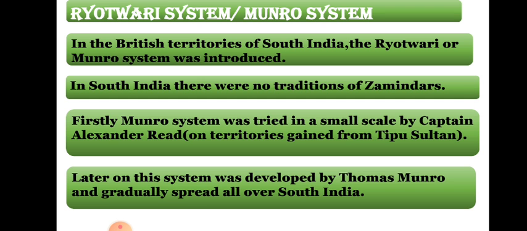After this method succeeded, Thomas Munro tried to apply it on a large scale, that means on the whole of South India, and that is why it is said that the Munro system or the Ryotwari system was introduced by Alexander Reed as well as Thomas Munro. Alexander Reed introduced it and Thomas Munro expanded it. But if the question asks who introduced the system and both names are given together, you have to give the answer for both names. Later on, the system was developed by Thomas Munro and gradually spread all over South India.